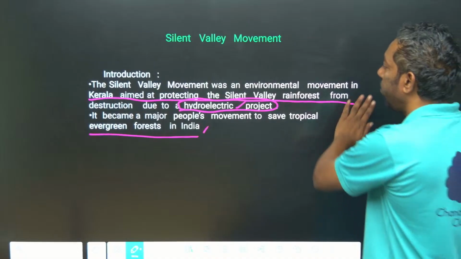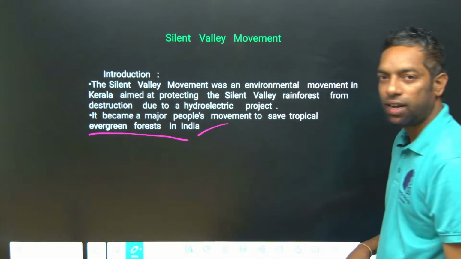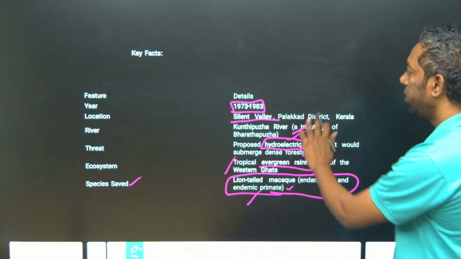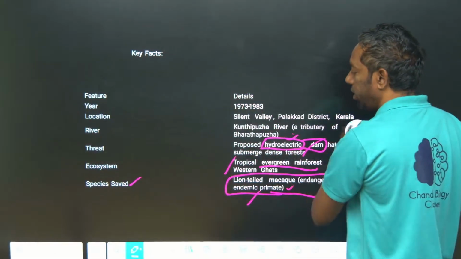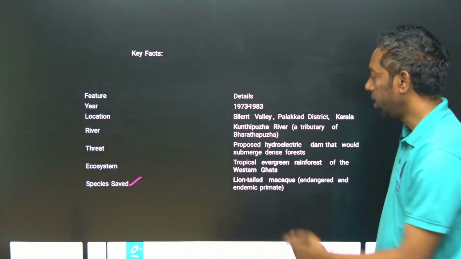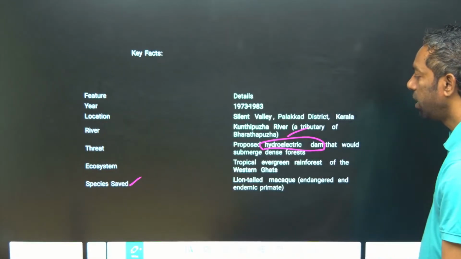And the Silent Valley, it is in Kerala, an evergreen tropical rain forest. Key features: it was about 1973-83, against hydroelectric dam construction and ecosystem damage.